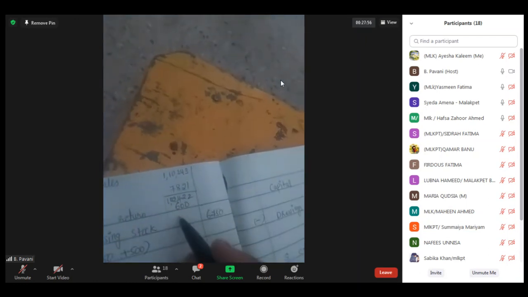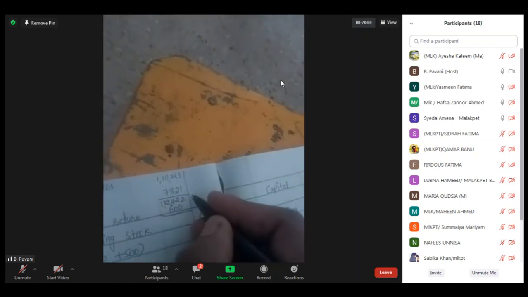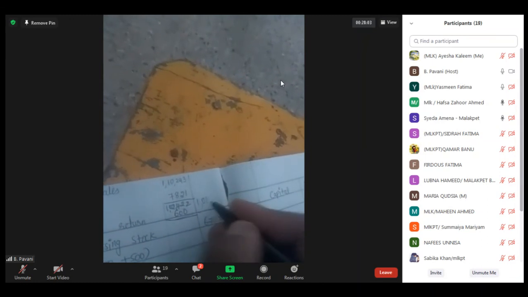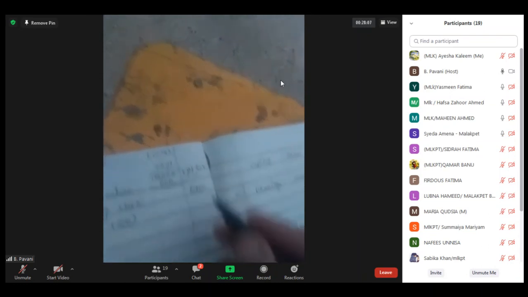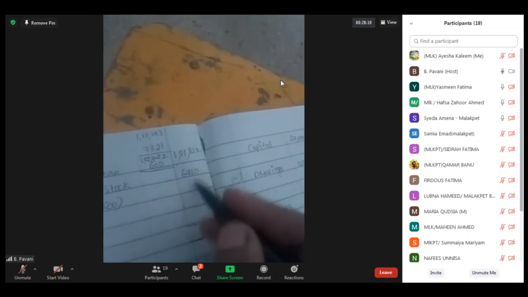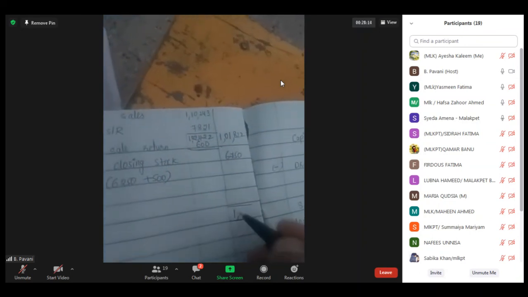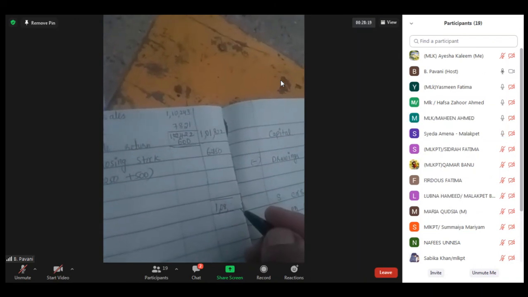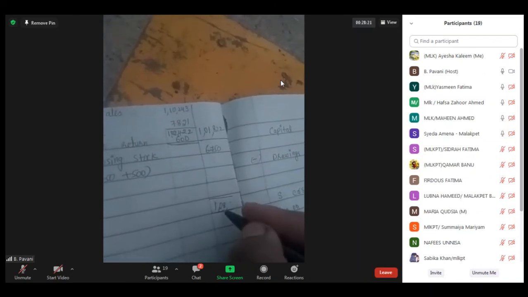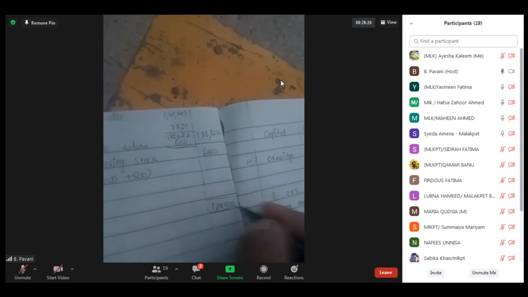The next minus 600, if you subtract, what is the amount? 1,01,822. Now if you do the total of these two, how much is coming? 1,08,572. Now as you can see, credit side is more and debit side is less.